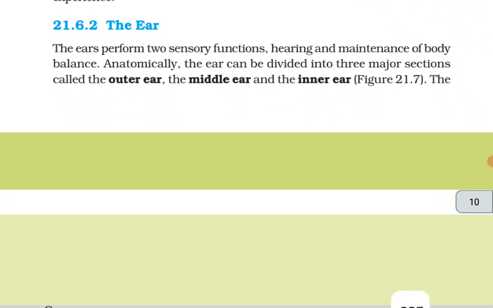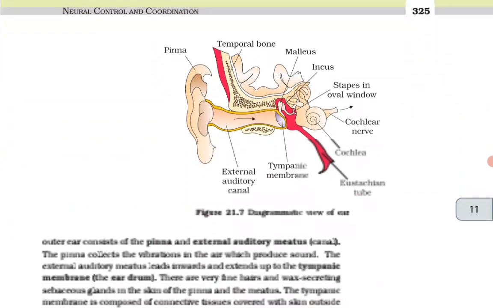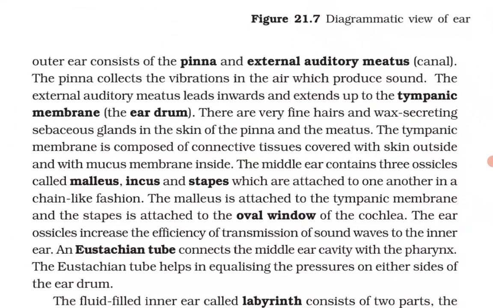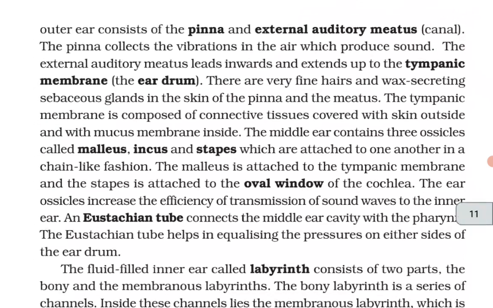The ears perform two sensory functions: hearing and maintenance of body balance. Anatomically, the ear can be divided into three major sections called the outer ear, the middle ear, and the inner ear. The outer ear consists of the pinna and external auditory meatus or canal. The pinna collects the vibrations in the air which produce sound. The external auditory meatus leads inwards and extends up to the tympanic membrane, the eardrum.